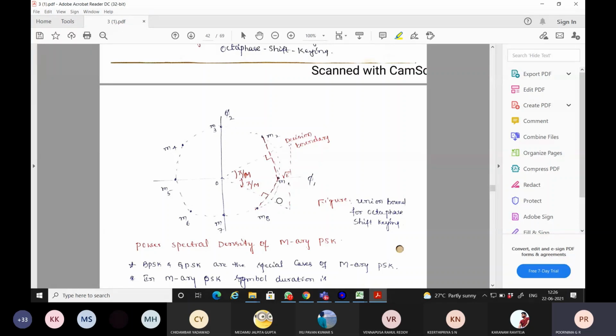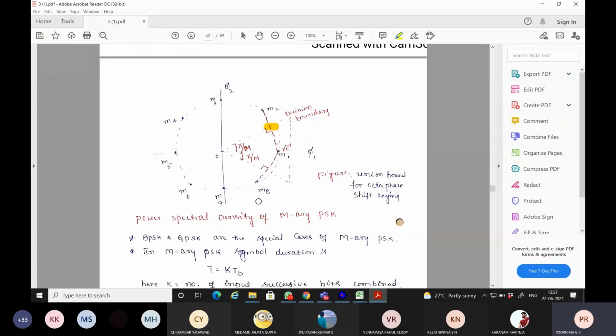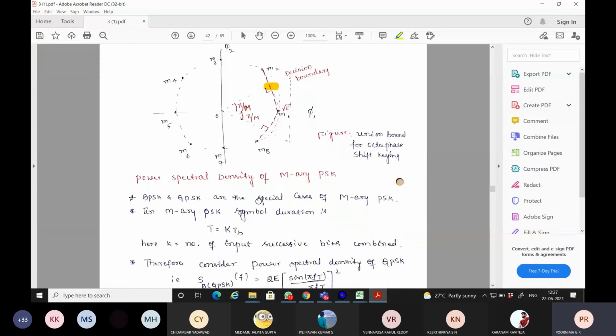So when the distance between 0 to M1 is considered, it is root E. Similarly, when the angle is considered between 0, decision boundary and M1, at this point this is equal to 90 degree, and if the angle is to be computed with respect to the decision boundary, we need to show it as equal to π/4.